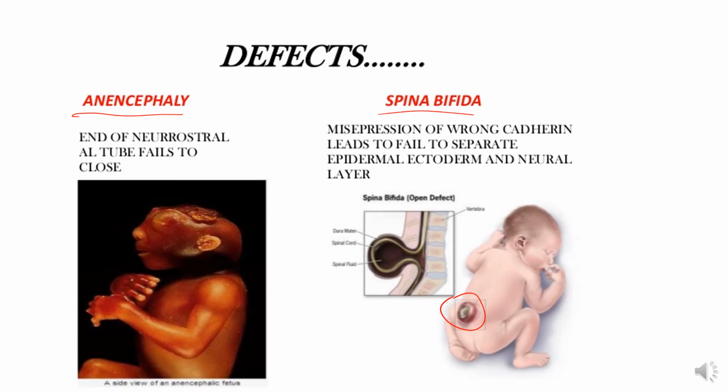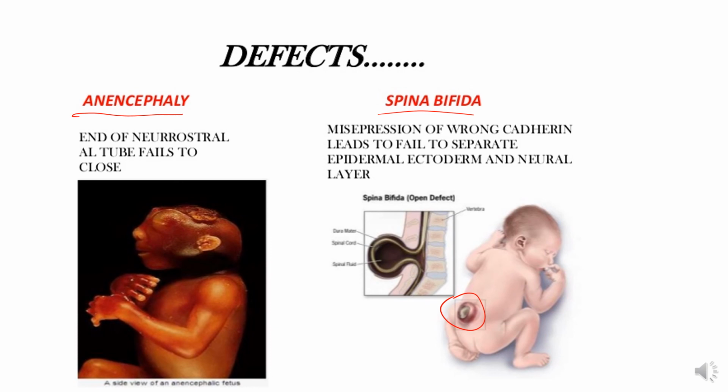Now, occurrence of these types of defects is common and varies by different regions. For example, here given the overall rate in the United States is 1 in 1,000 births, but in North and South Carolina, the rate is 1 in 500 births. In parts of China, rates as high as 1 in 200 births have been recorded. Now, various genetic and environmental factors account for the variability.